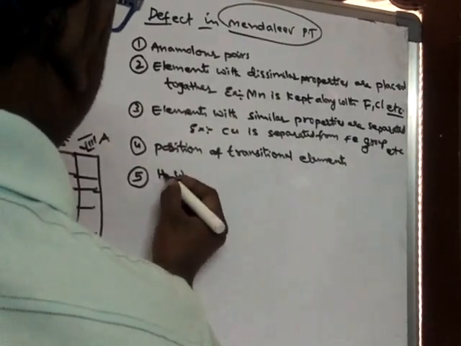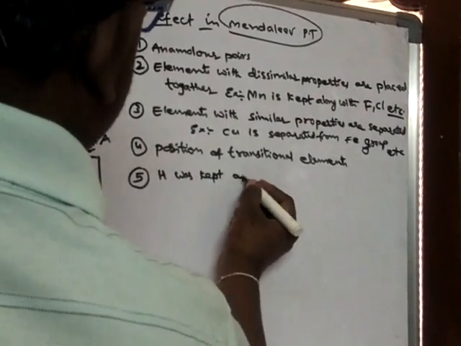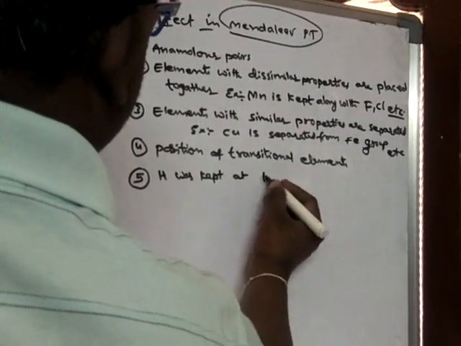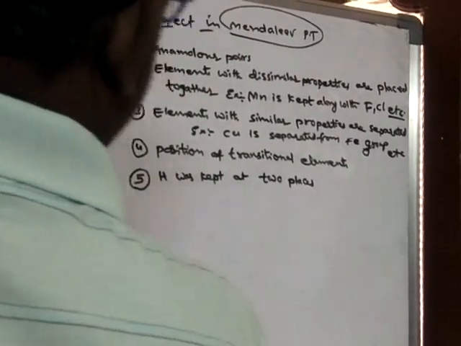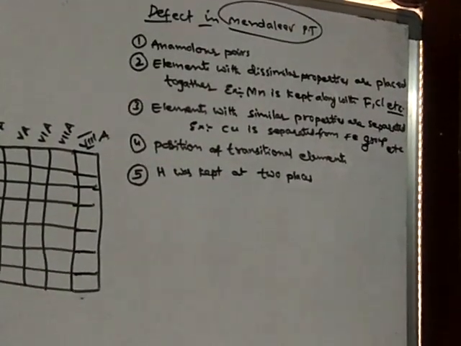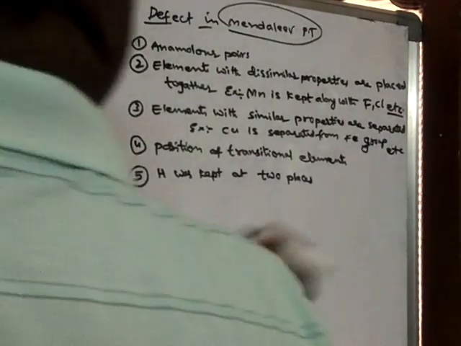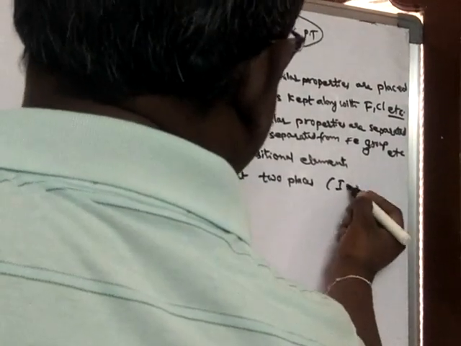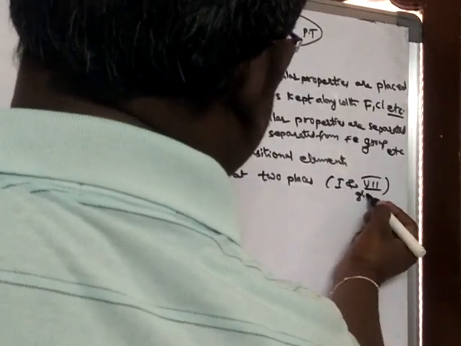Hydrogen was kept at two places, that means in the first group and in the seventh group.